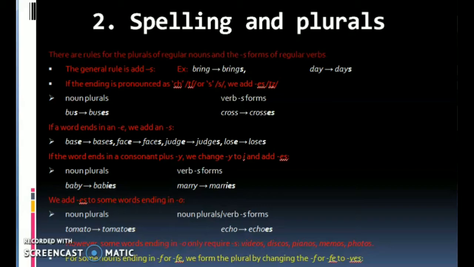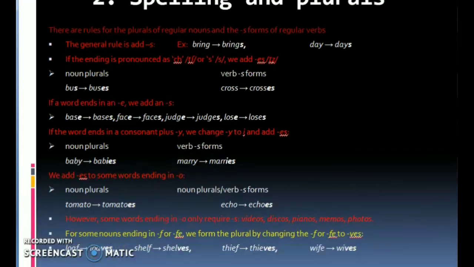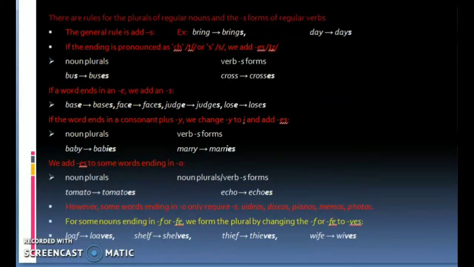We add es to some words ending in o. Noun plurals: tomato, tomatoes. Verb S forms: echo, echoes. However, some words ending in o only require s: videos, discos, pianos, memos, photos.